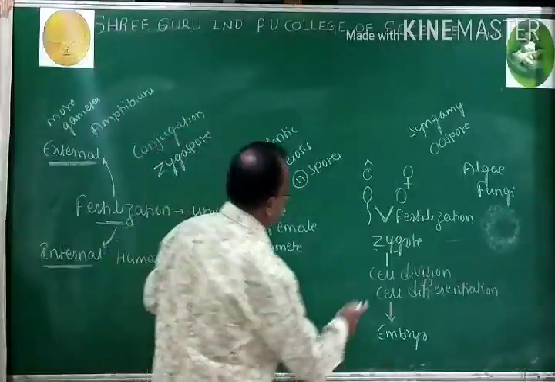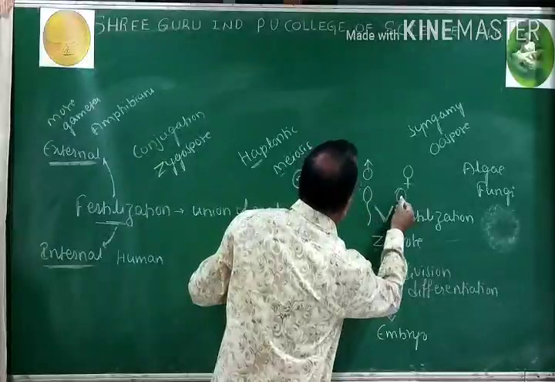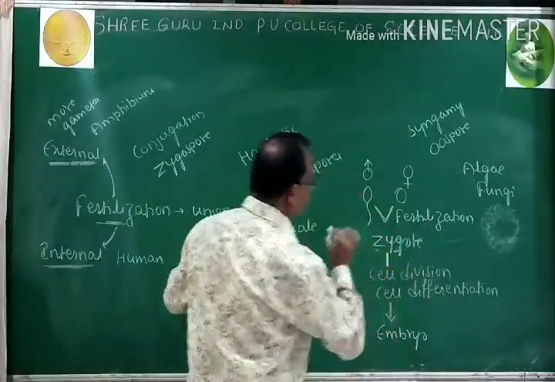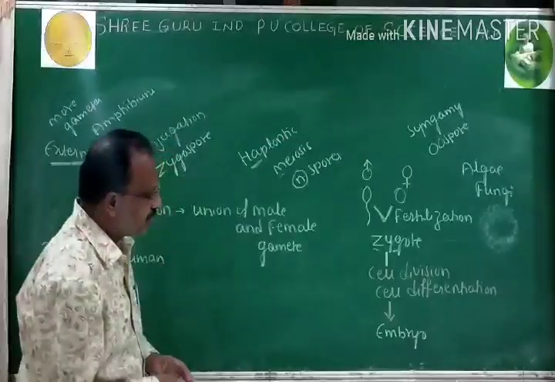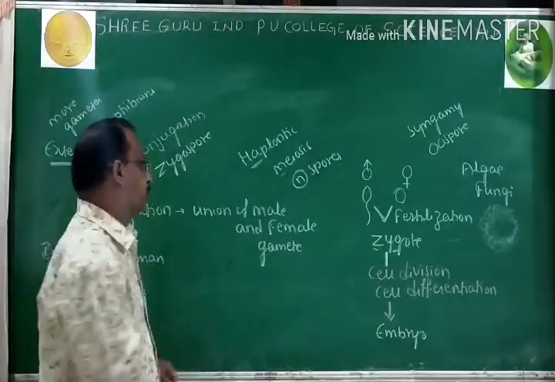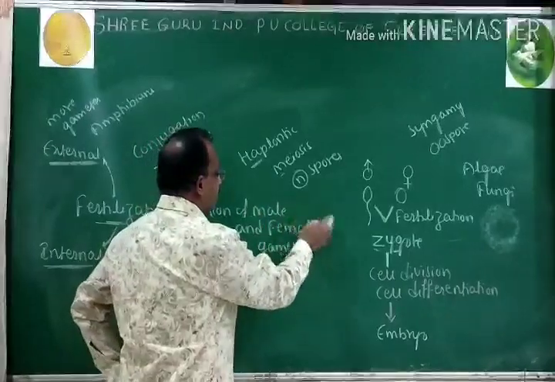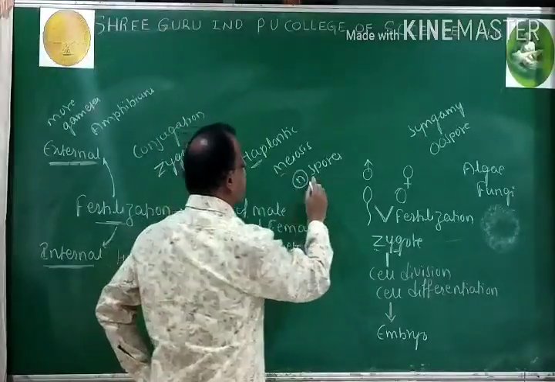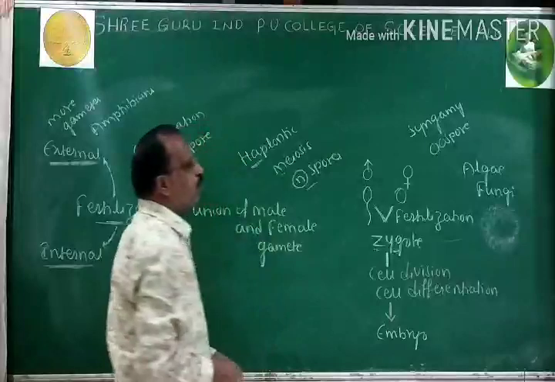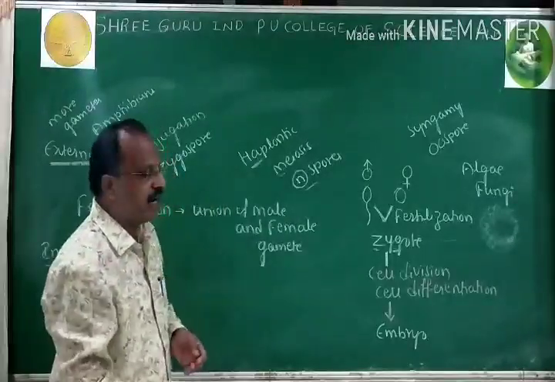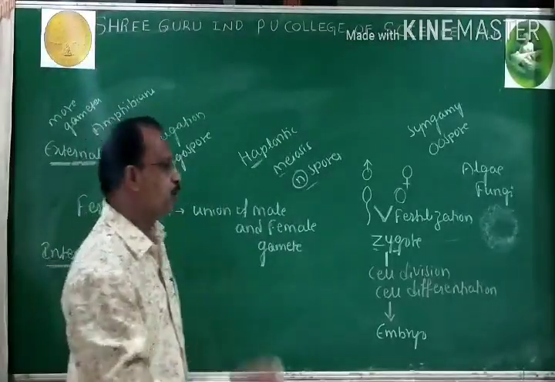Look over the point once again. Union of male and female gamete is called as fertilization, and the resultant cell is called as zygote. Plants with haplontic life cycle, zygote will undergo meiosis and produces haploid spores, which germinate and produces new individual.